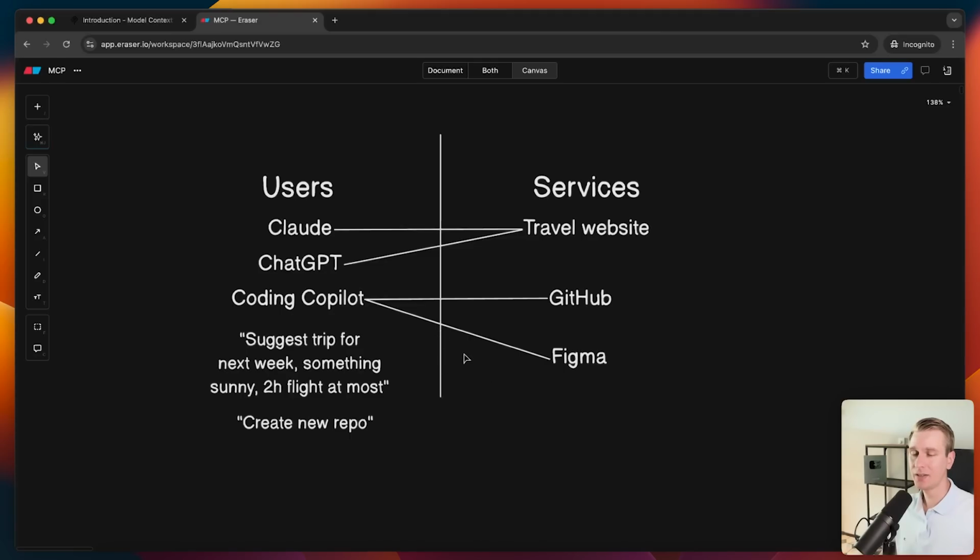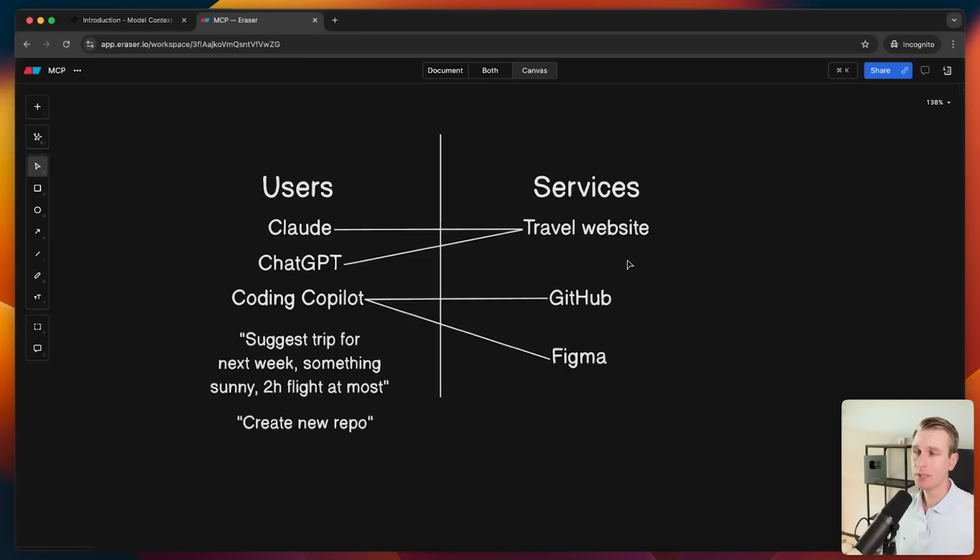And so you can see that where I think it's going to go is users will be sitting inside some AI application, and they will hand off all of these tasks to an AI agent who in turn will go to the required services and get the required information or do the things. It's not only about retrieving information, it's also about doing things like create a new repo, changing a trip.